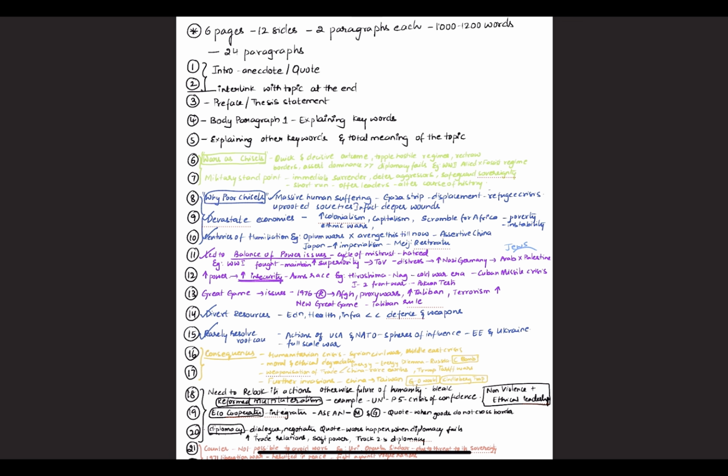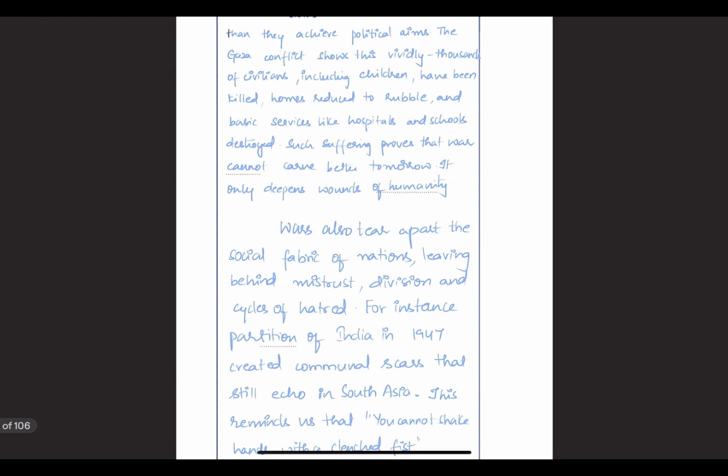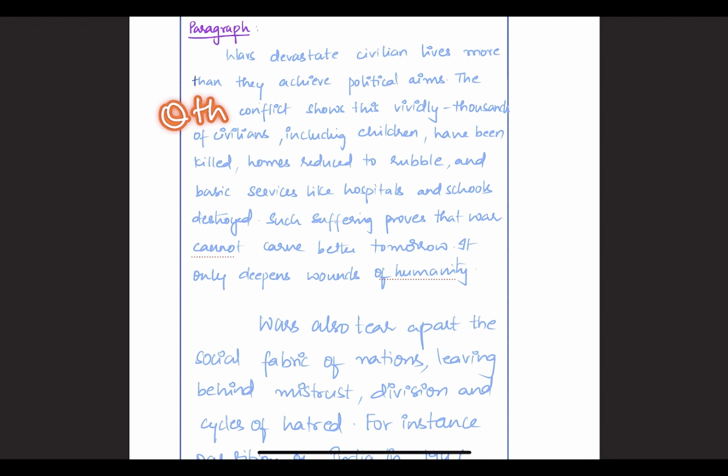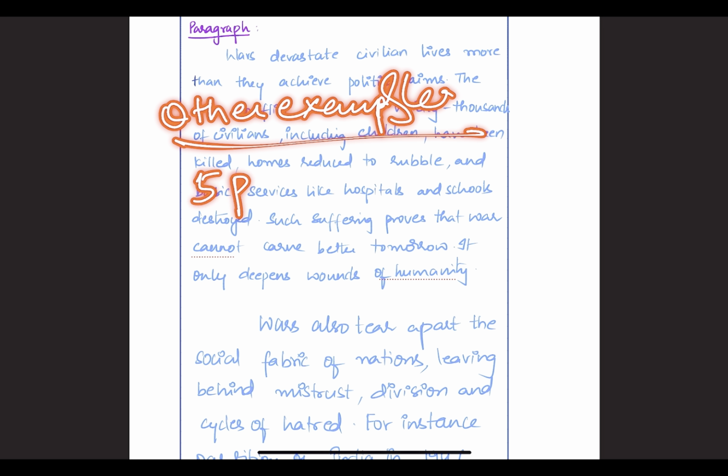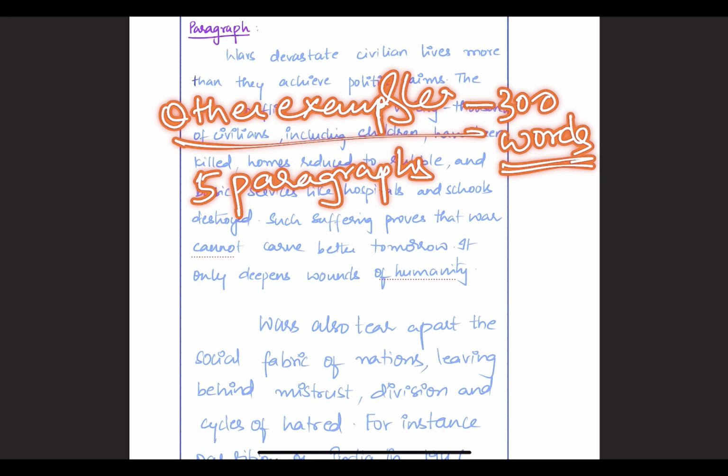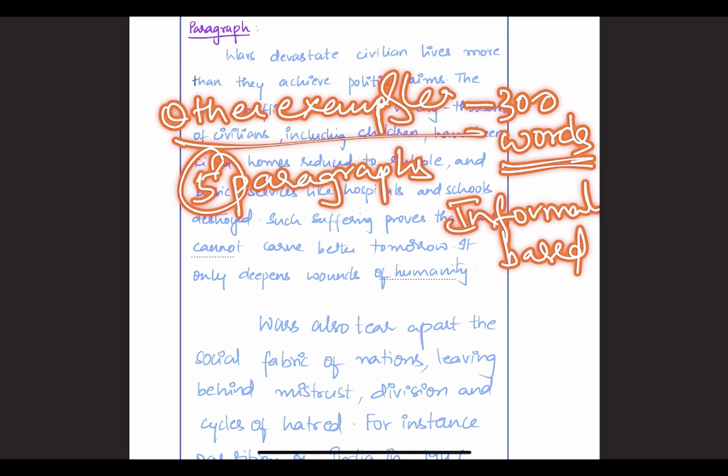If you are giving other exams like SSC or IB or NABARD exams, the essay requires only 300 words. Mostly they will not be philosophical essays. Try to write them in 5 very small paragraphs.